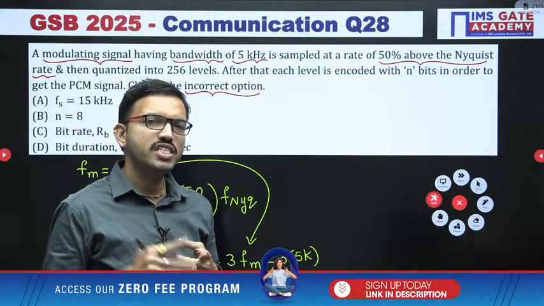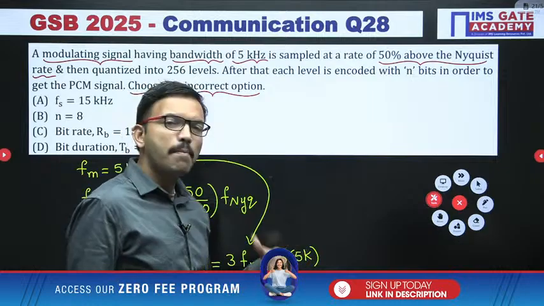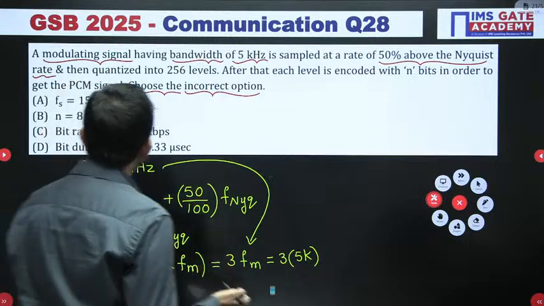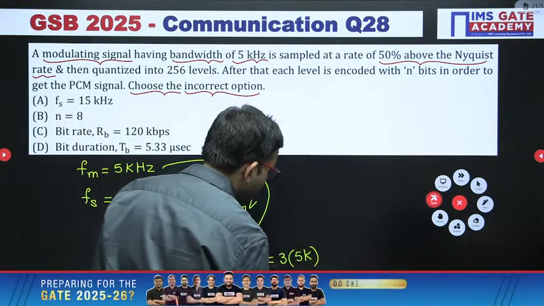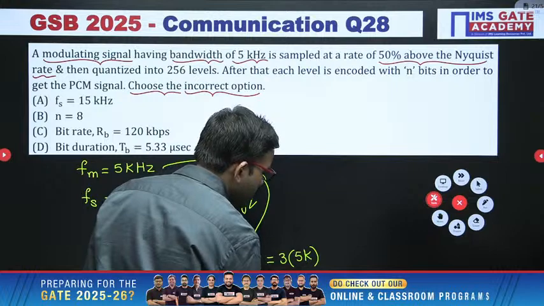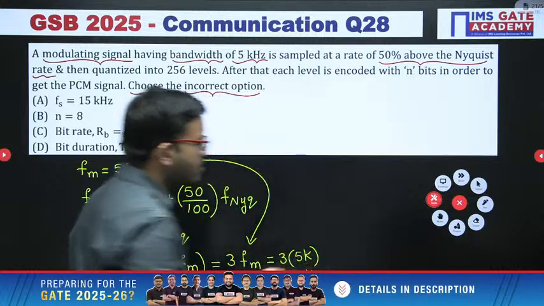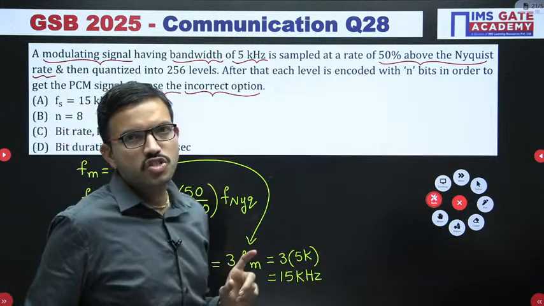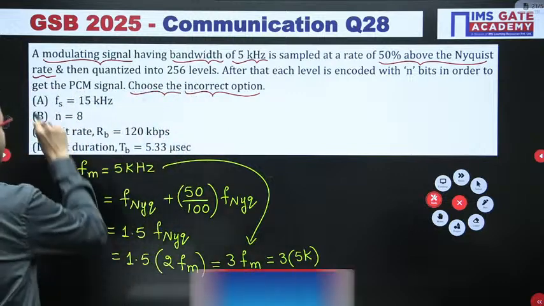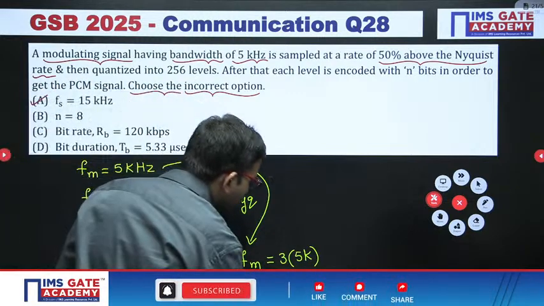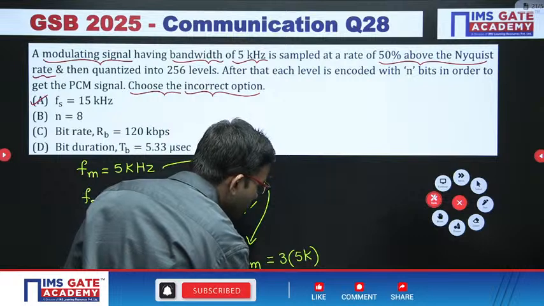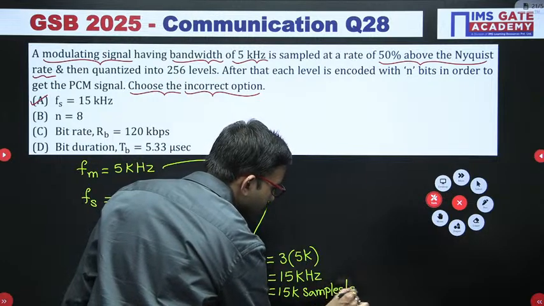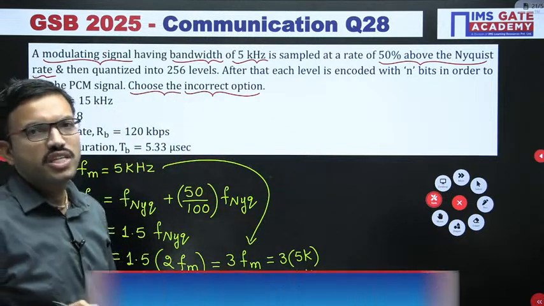So you can consider 15 kHz, or 15K samples per second. In the options, both can be considered synonymous. Here 15 kHz, yes, option A is correct. Just for reference, 15 kilo samples per second can also be considered; both are the same.